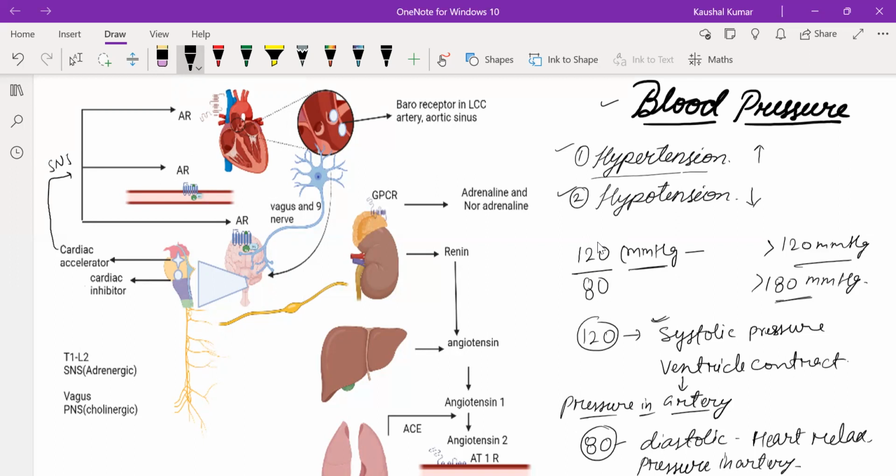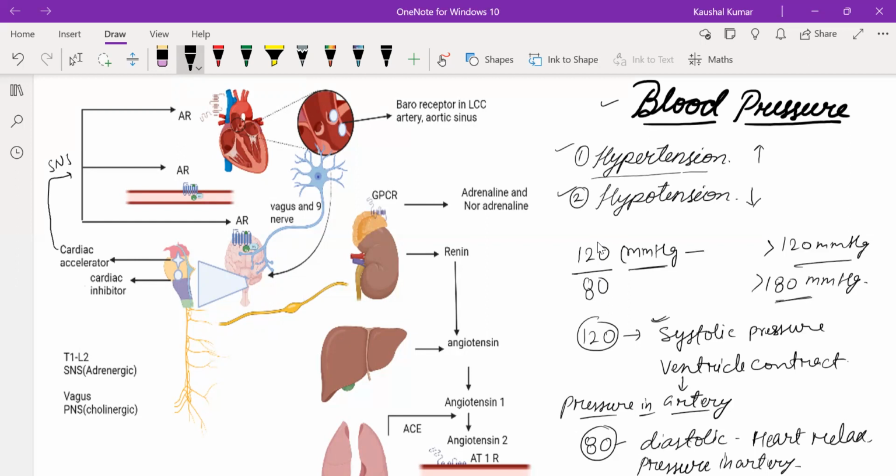The noradrenaline binds to the blood vessel cells and they contract, and the pressure will again increase. In the meantime, the sympathetic nervous system innervates the adrenal medulla, where it releases adrenaline and noradrenaline. Again, that noradrenaline will increase the blood pressure by acting on the SA node, AV node and blood vessels.